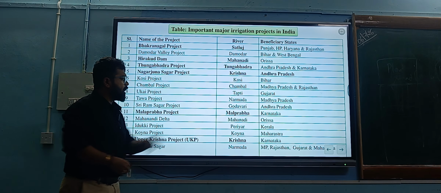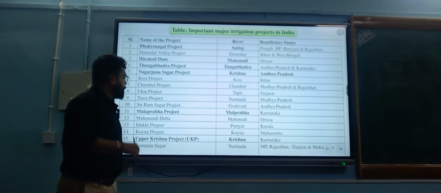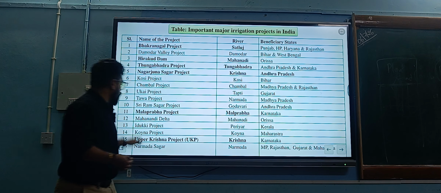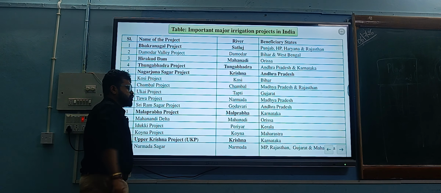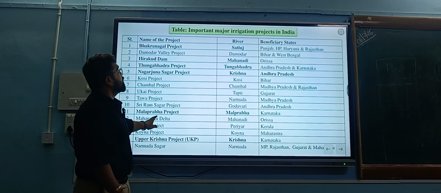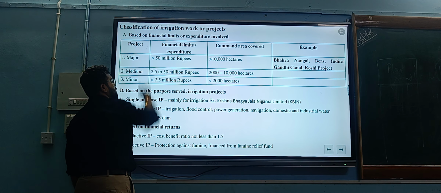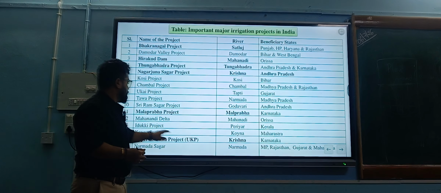We have Mahanadi Delta on Mahanadi river of Orissa. Idukki project on Periyar river of Kerala, and Koyna project on Koyna river of Maharashtra, which also flows to Karnataka. We have Upper Krishna project on Krishna river of Karnataka and Narmada Sagar project on Narmada river of Rajasthan. Some important projects among these are Bhakra project, Hirakud project, Tungabhadra project, and also the Nagarjuna Sagar project, which is present on the Krishna.